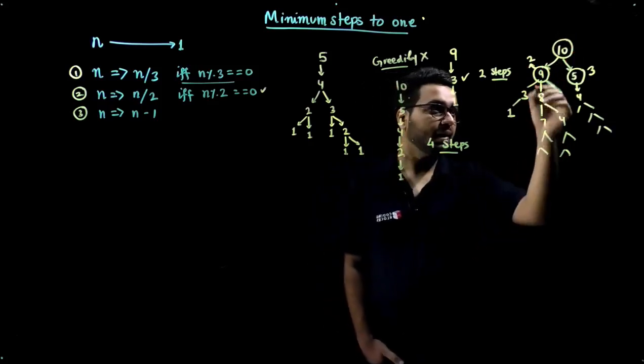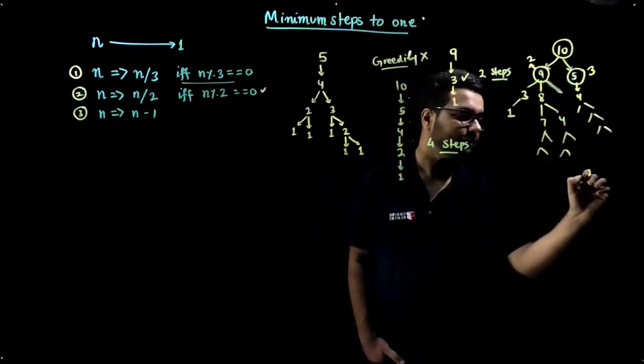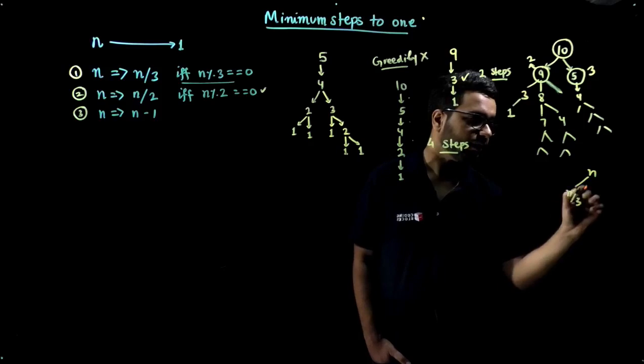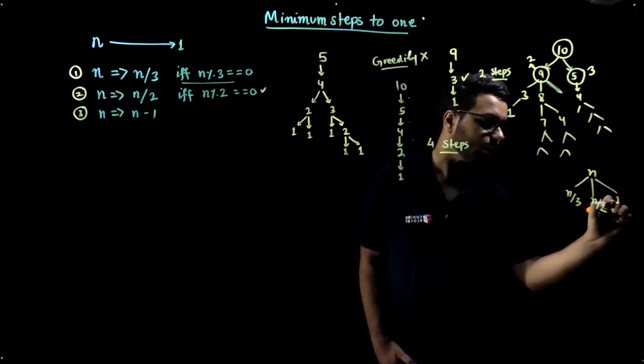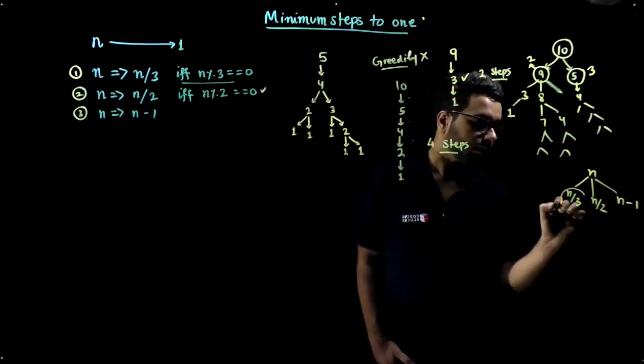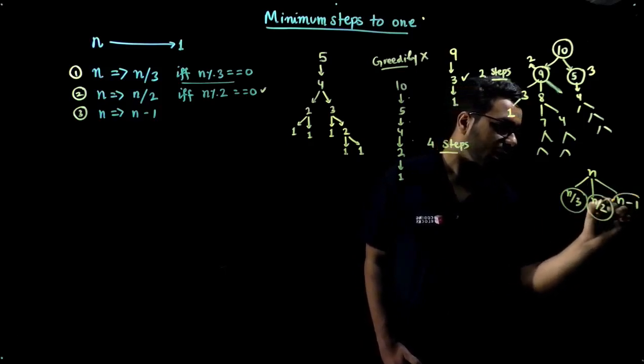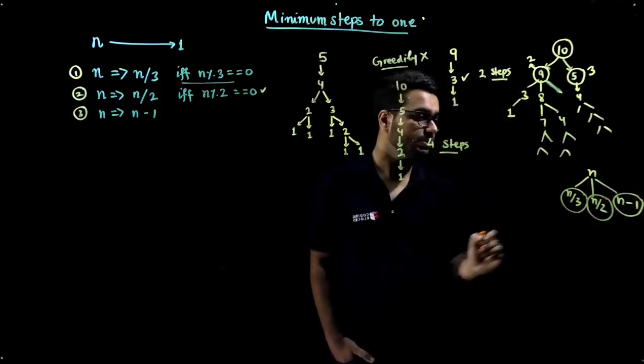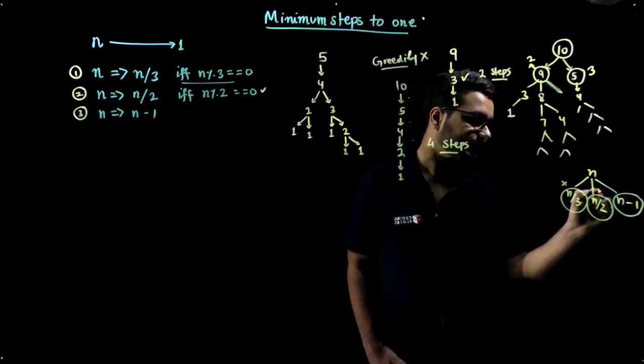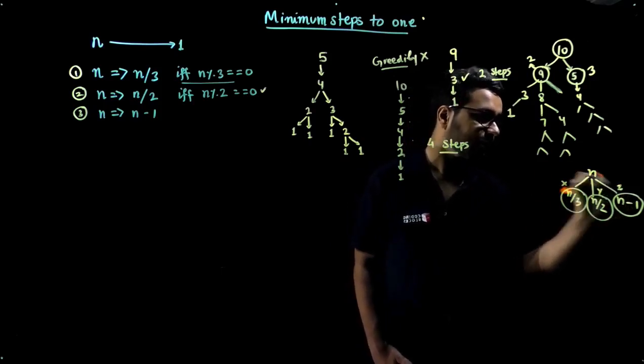So I can say my answer is, from n you go to n by 3, you can go to n by 2, or you can go to n minus 1. So you need to compute the answers for these sub-problems. Let's say this answer is x, this answer is y, this answer is z.